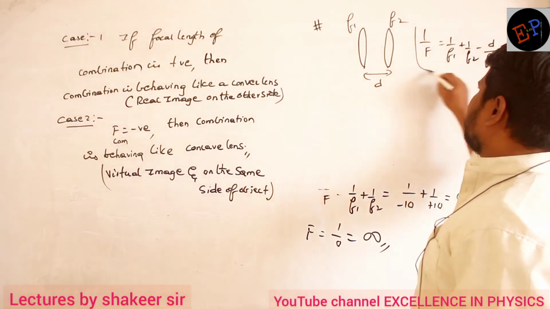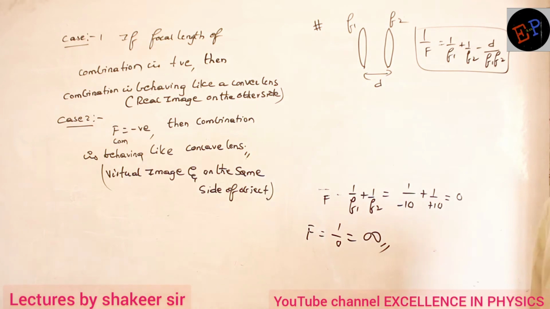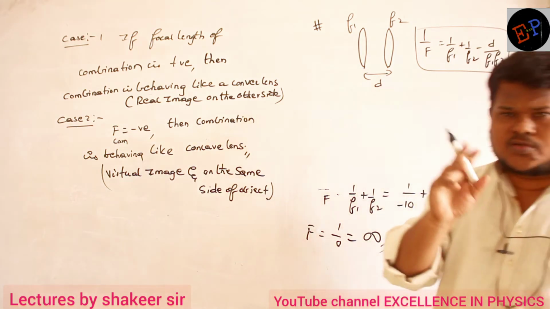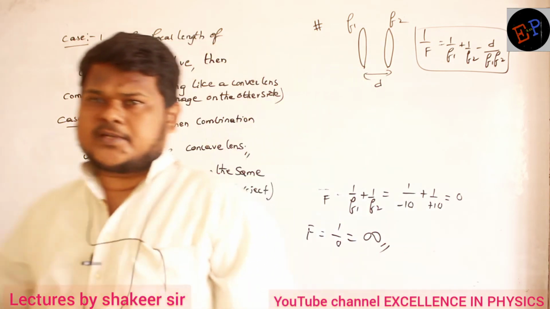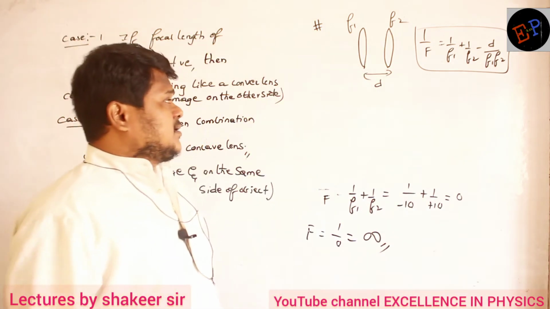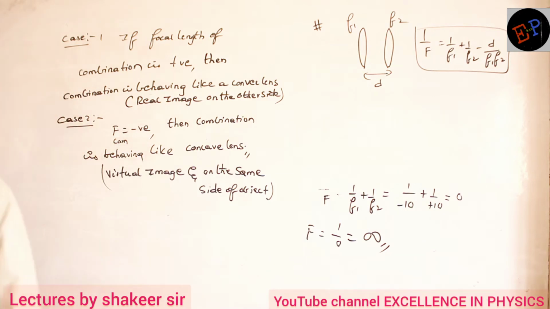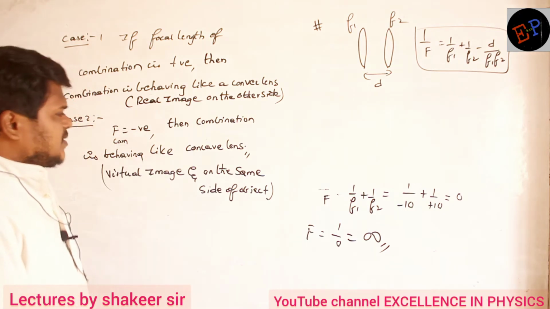This is the equation for when two lenses are separated by a small distance. Are you able to understand?